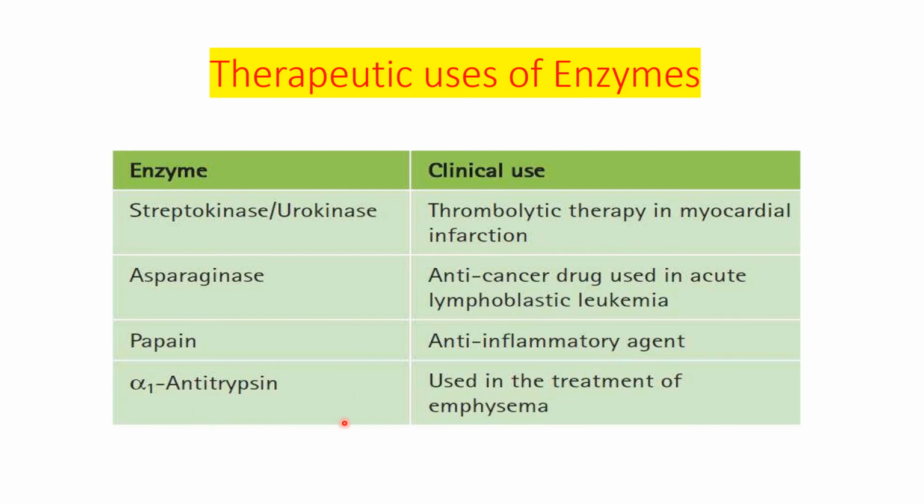Alpha-1 antitrypsin is used in the treatment of emphysema. So these are the examples of therapeutic uses of enzymes. Streptokinase, urokinase to dissolve the clot in myocardial infarction. Asparaginase as an anti-cancer drug in acute lymphoblastic leukemia. Papain, anti-inflammatory. Alpha-1 antitrypsin in treatment of emphysema.